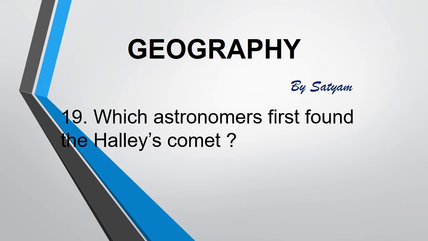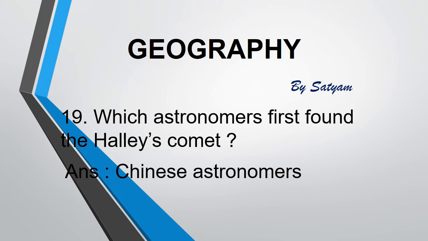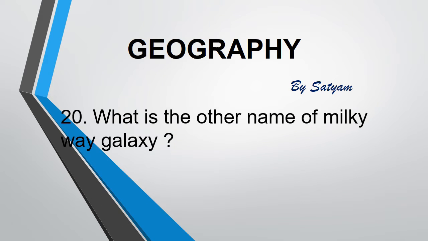The next question is: which astronomers first found the Halley's Comet? The answer is Chinese astronomers. Halley's Comet was found by Chinese astronomers, but it was named after the famous English astronomer Edmund Halley because his calculations showed that it passed by Earth roughly once every 76 years. The next question is: what is the other name of Milky Way galaxy? The answer is Akashganga. The ancient Indians imagined it to be a river of light flowing in the sky.